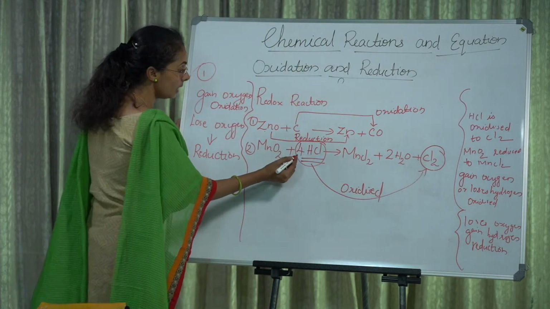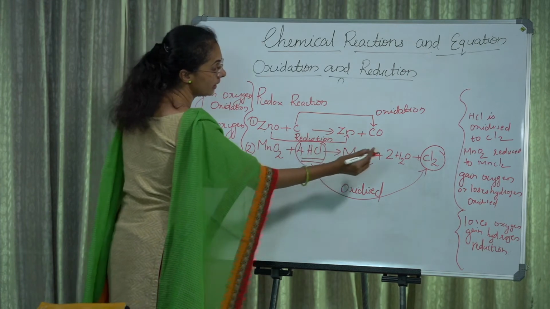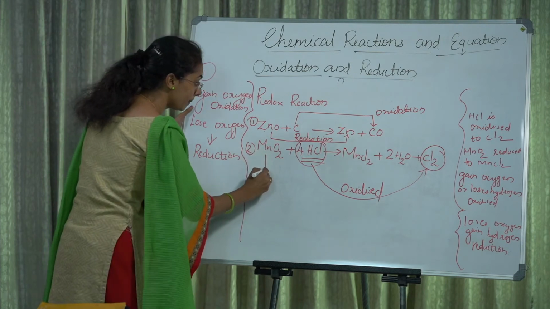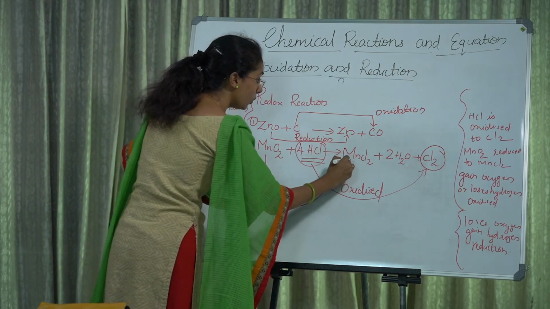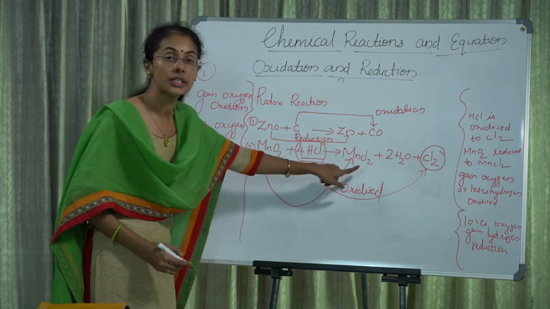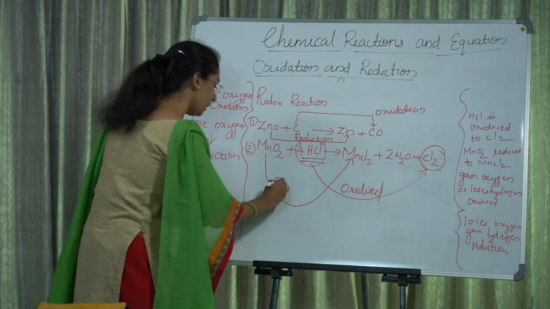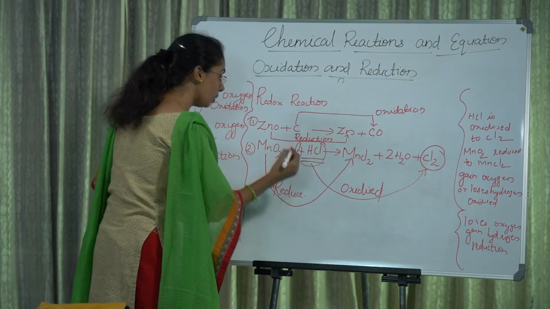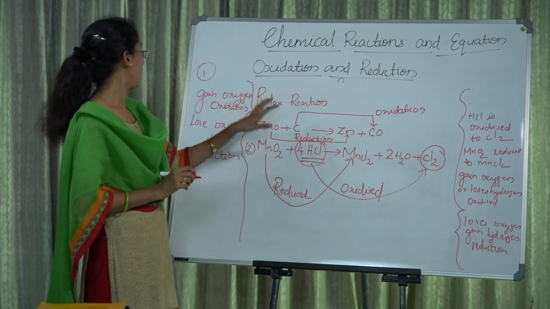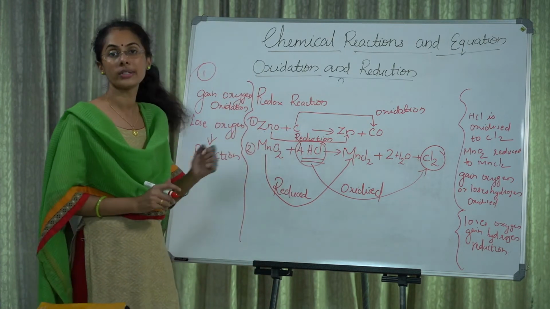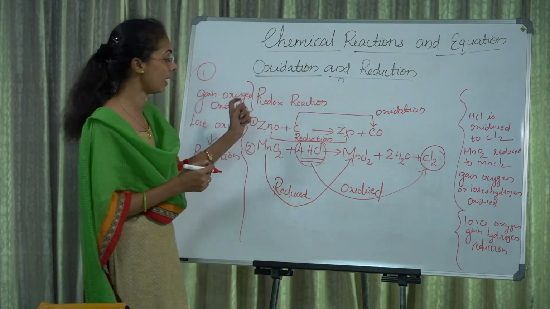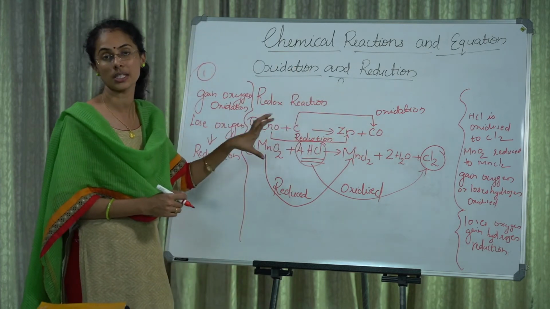Then another one, MnO2 is reduced to MnCl2. In this case, there is no gain of oxygen or loss of oxygen. In the first case, only gain of oxygen and loss of oxygen, that is oxidation and reduction.